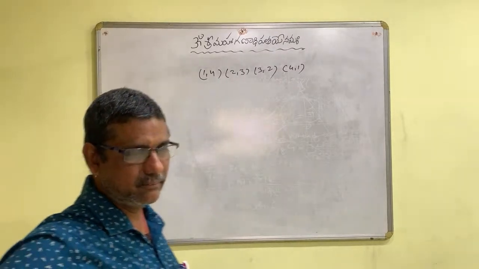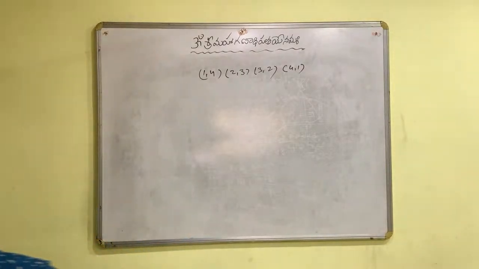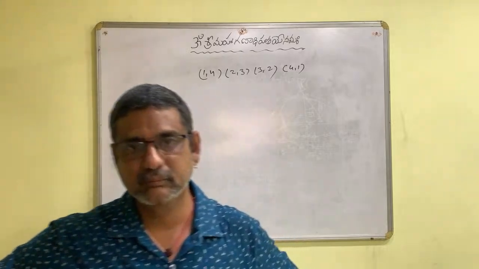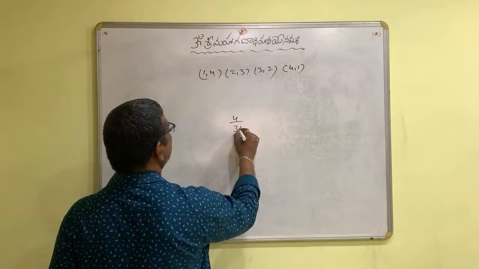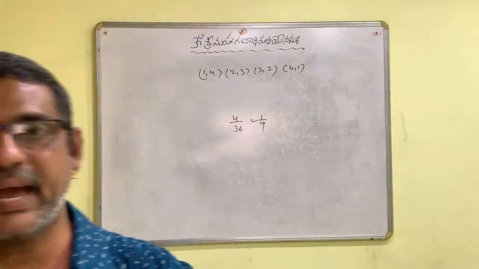Is there any other? No. So 4 out of 36. 4 out of 36, that is 1 by 9.